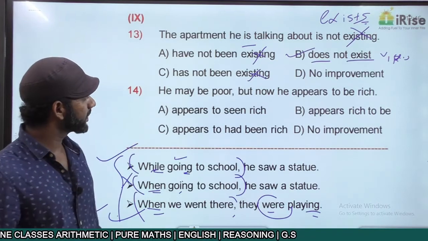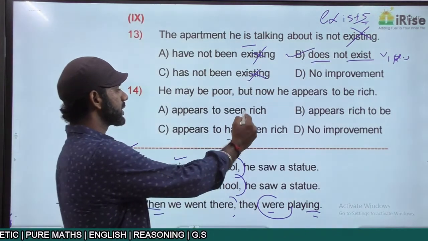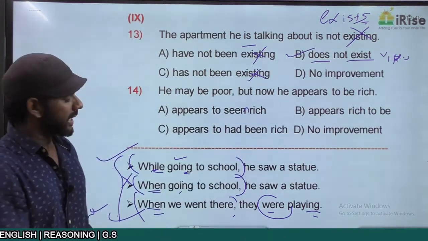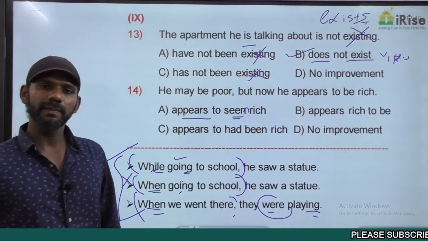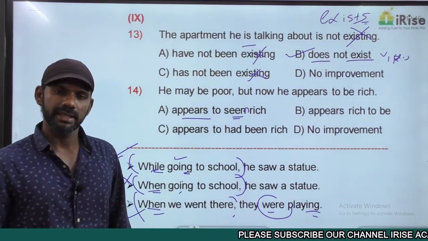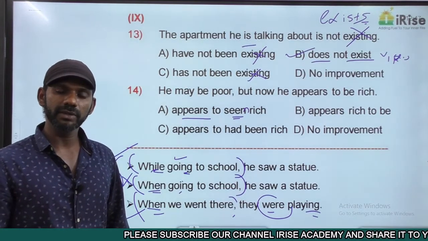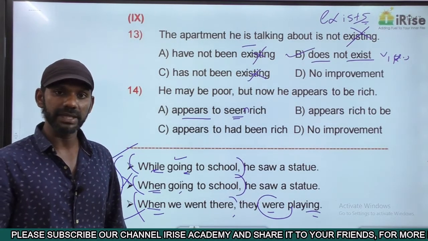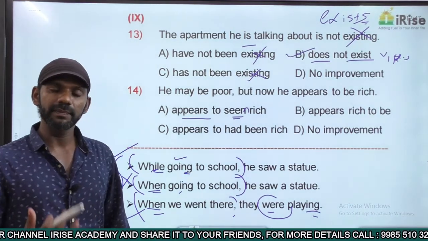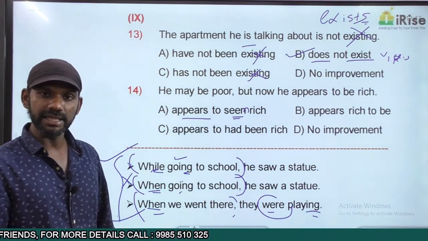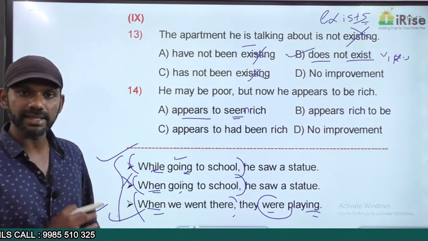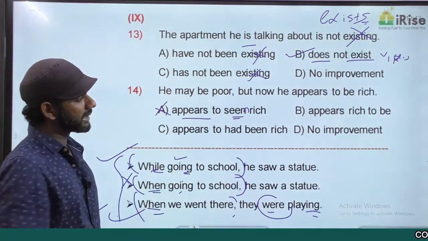Come to option A. He appears to seem rich. Appears is the same as seem. I told you about the concept of redundancy. In a sentence, there should not be more than one word conveying the same meaning. If it is there, it becomes a sentence with redundancy, repetition. Appears is the same as seems, so option A is eliminated based on redundancy.